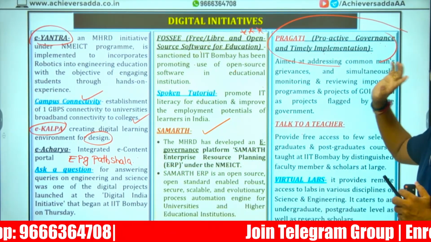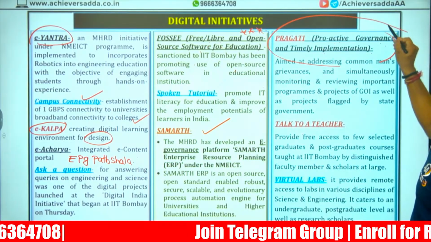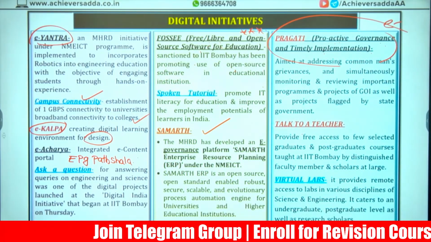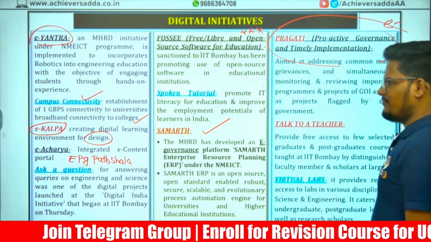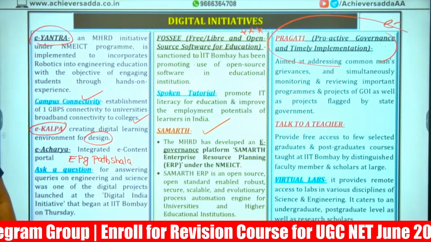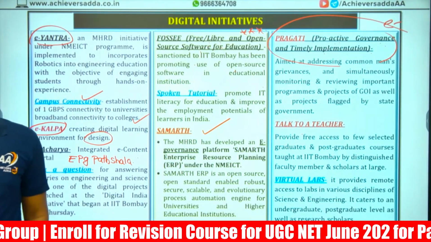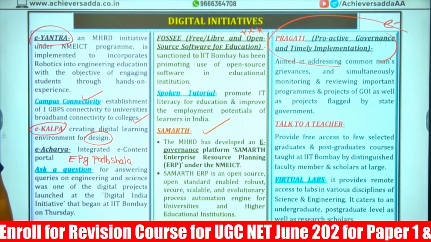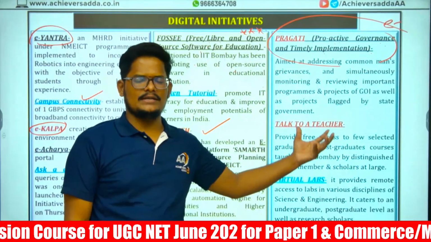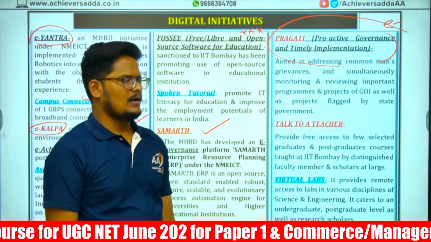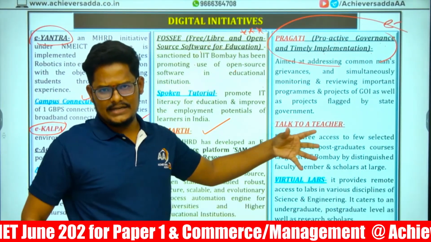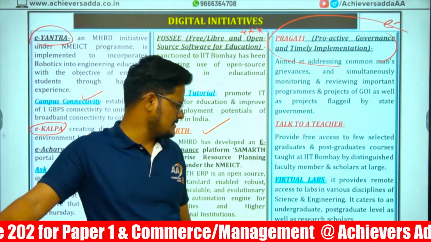Proactive governance and timely implementation. Under the e-governance topic, we can take this. Talk to a teacher. So every week, IIT Bombay professors are conducting a live session. Where if you have any doubts, you can just interact with those teachers of IIT Bombay, and only on certain days, specific days they are keeping.